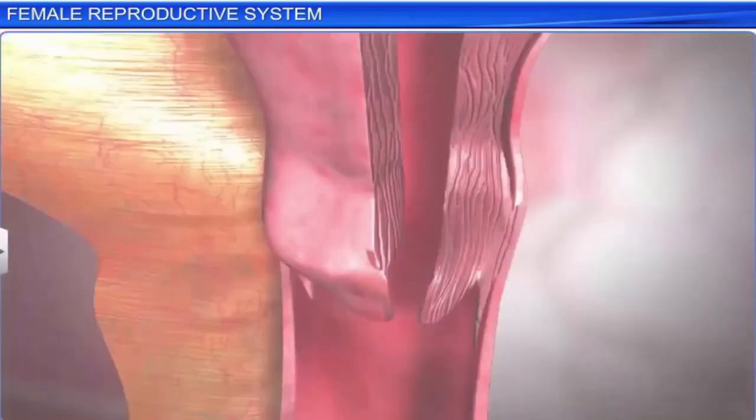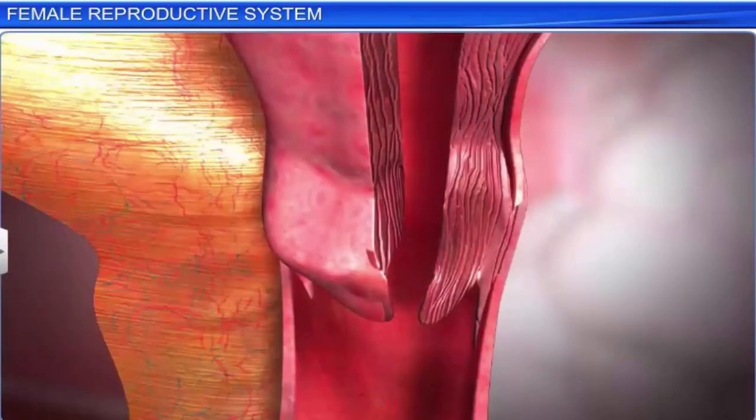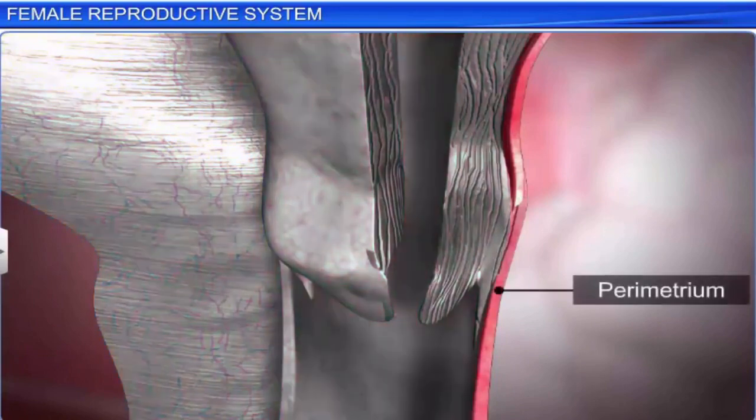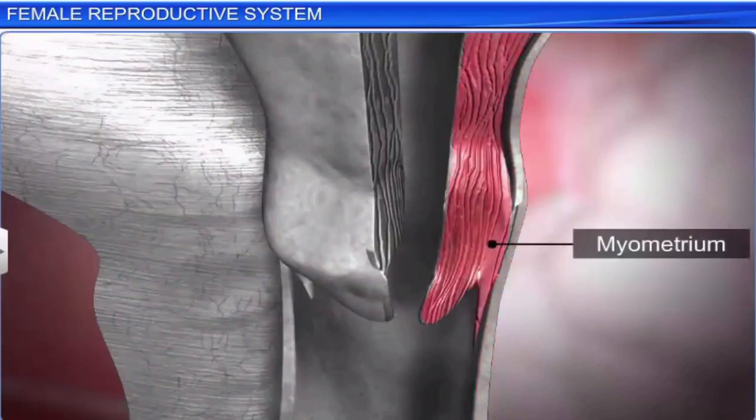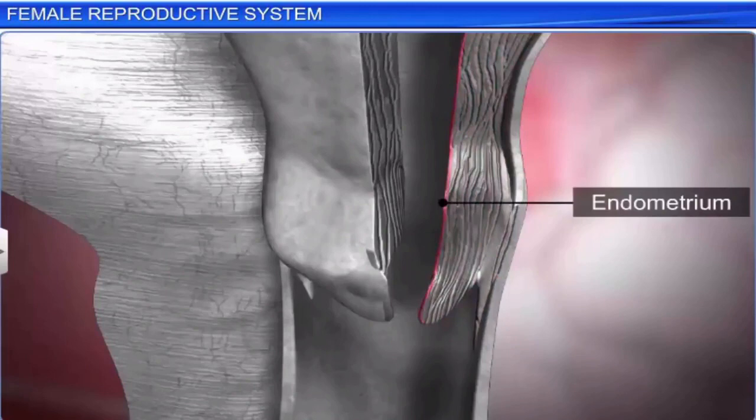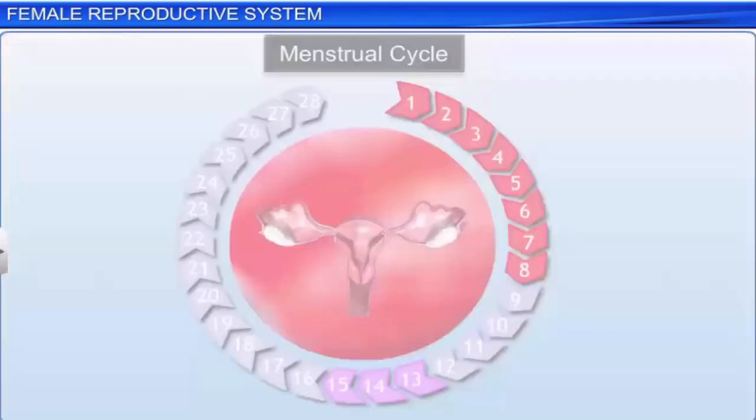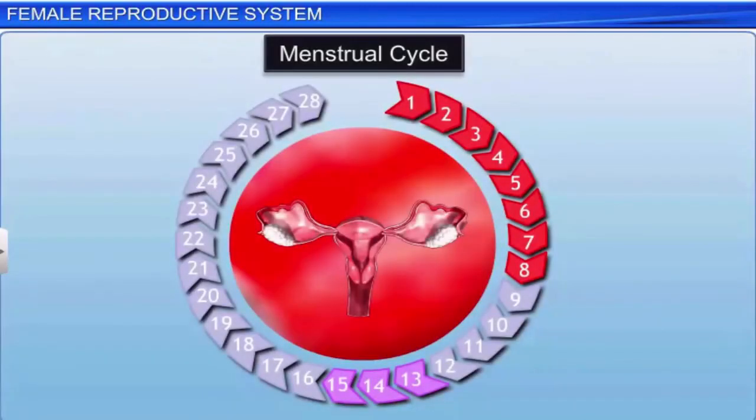The outer thin membranous layer is called the perimetrium. The middle thick layer of smooth muscle is called the myometrium, and it helps during delivery by producing strong contraction motions. The inner glandular layer is called the endometrium, and it undergoes cyclical changes during the menstrual cycle.